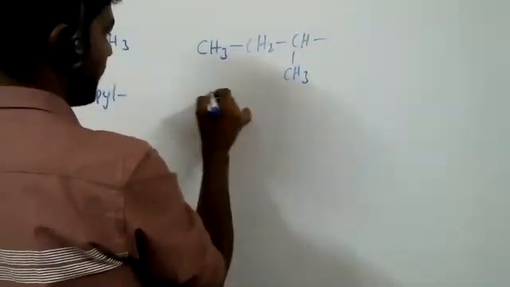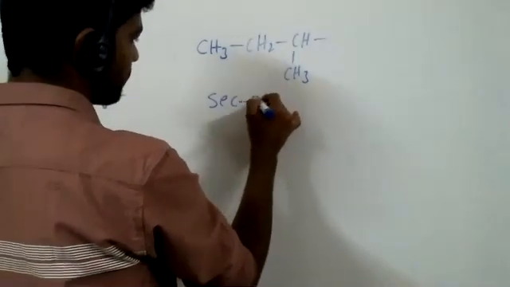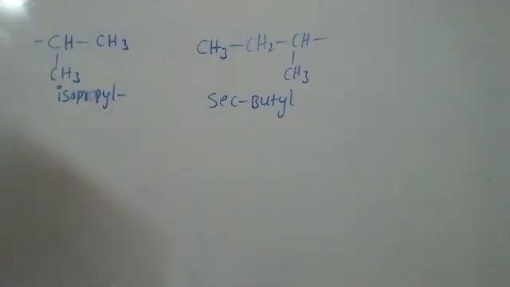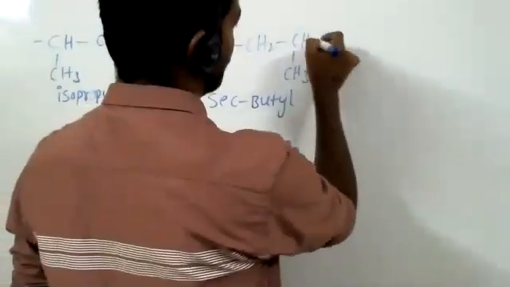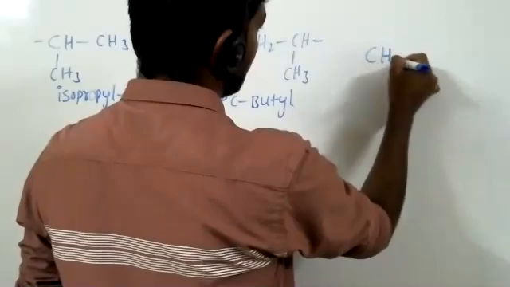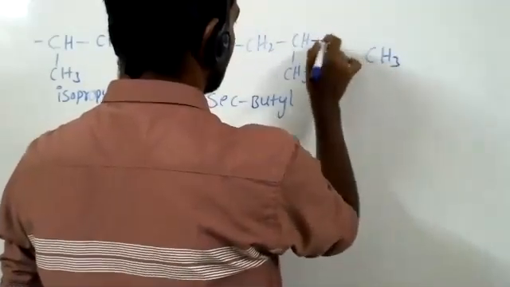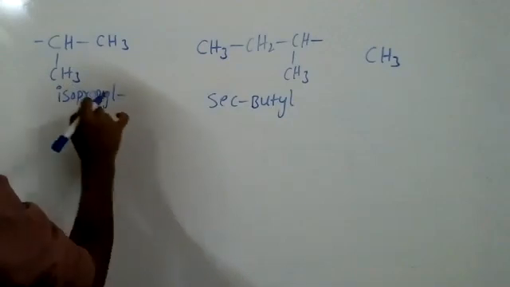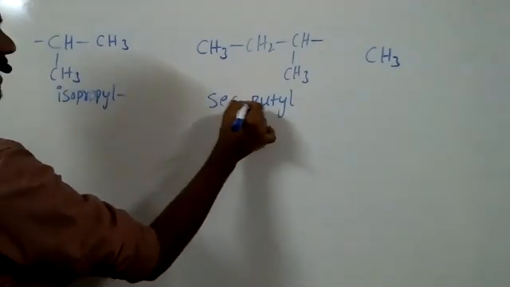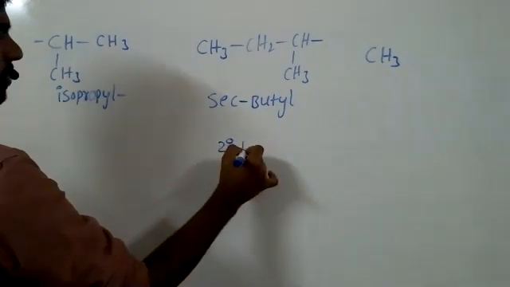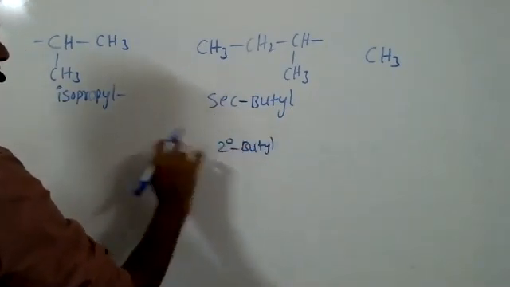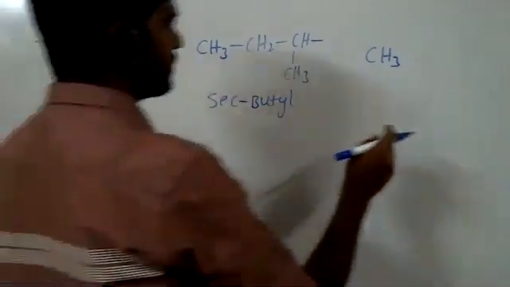Next, this is secondary butyl. Sir, why is the dash there? That is linked to some other chain. Like sec dash. This is the secondary carbon, which is why it is written as secondary butyl. I will discuss later how to identify primary, secondary and tertiary carbons. Okay, sir.